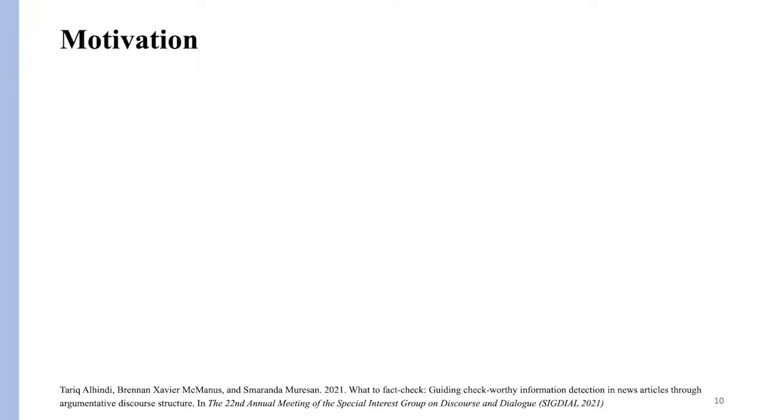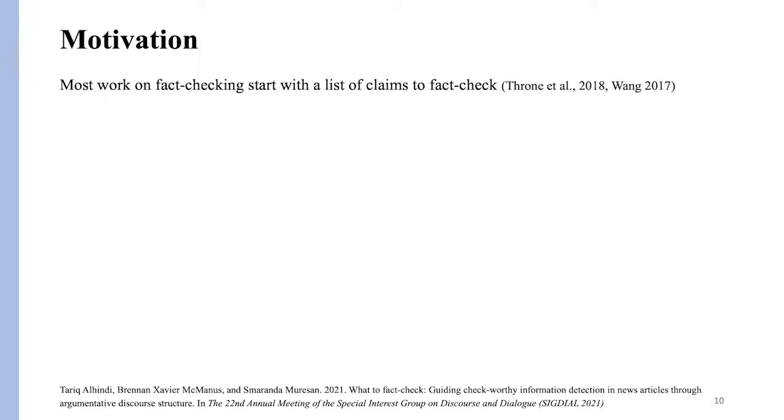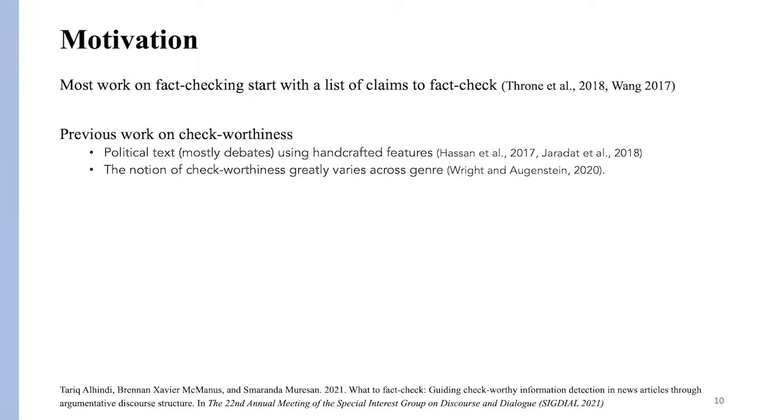In fact-checking, we are interested in first finding statements to fact-check and deciding the veracity of those statements by comparing them with evidence from credible sources. However, most work on automating fact-checking starts with a precompiled list of claims to fact-check that was prepared manually. And there is previous work on detecting check-worthiness, but it is mostly on text from the political domain that comes from debates, and it uses hand-crafted features and more recently transformers.